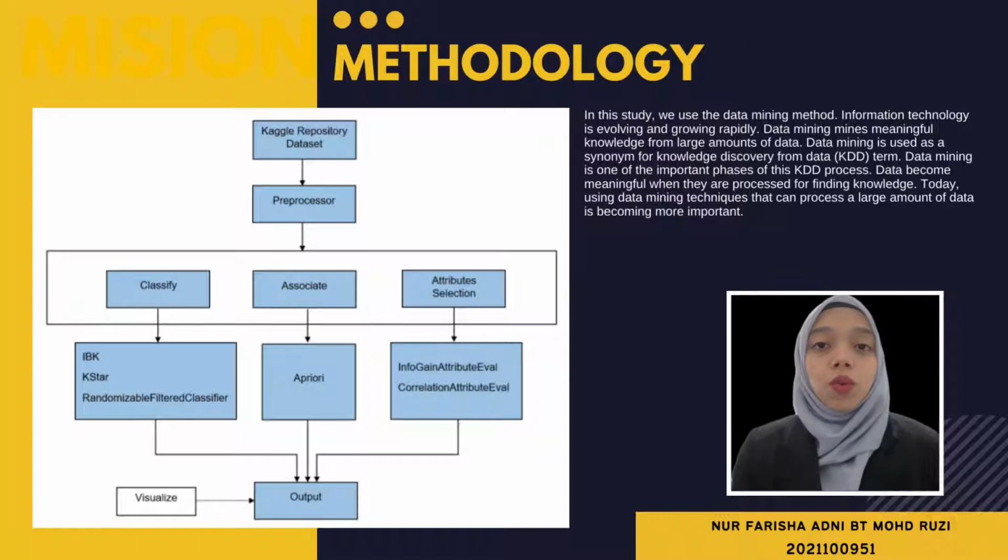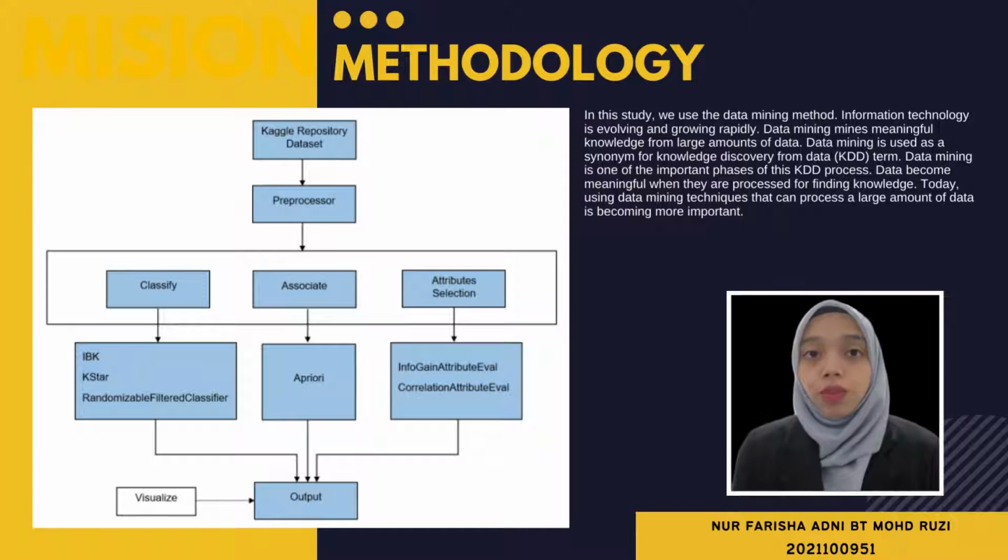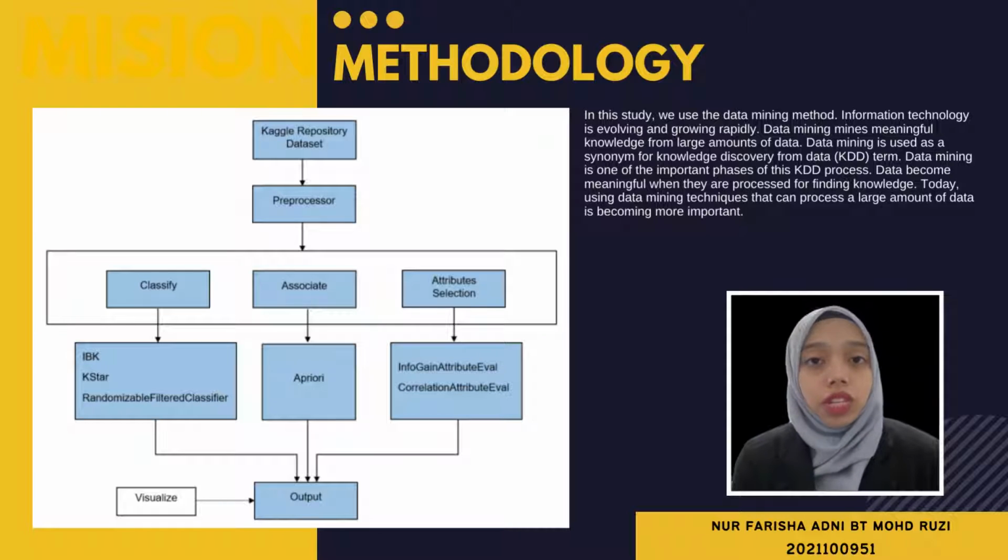This figure shows how we get the data for analysis and prediction of the adult income dataset. As I said before, we extract the data from the learning dataset on Kaggle, then we clean the data and go through the preprocessor, which is classify, associate, and attribute selection. For the classify analysis, which is income adult, we have education level, age, gender, occupation, and race. Then we just check appropriate for associate, and for attribute selection, we use InfoGain attribute eval and correlation attribute